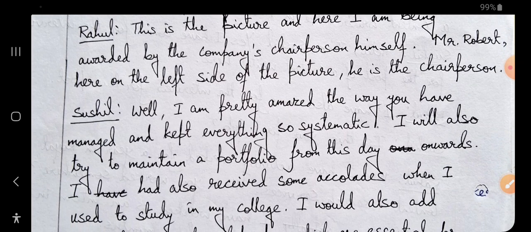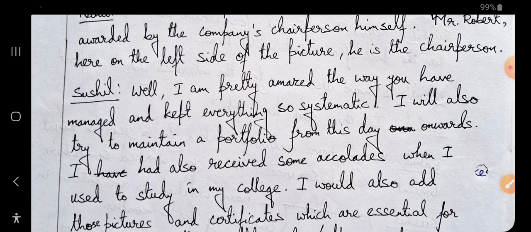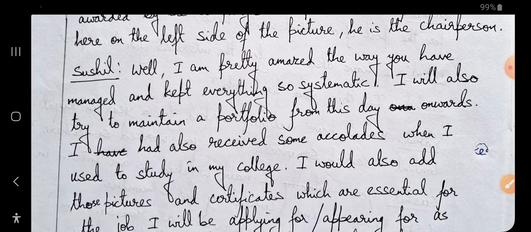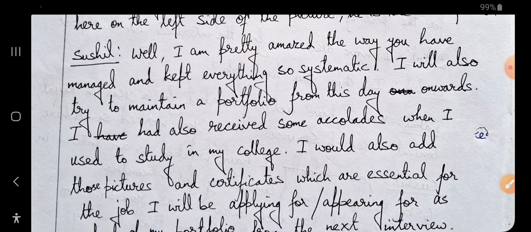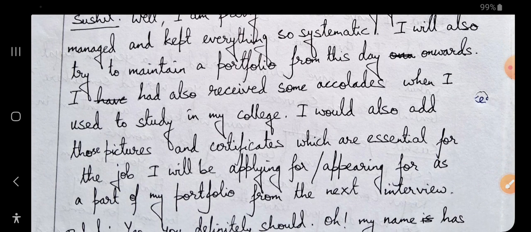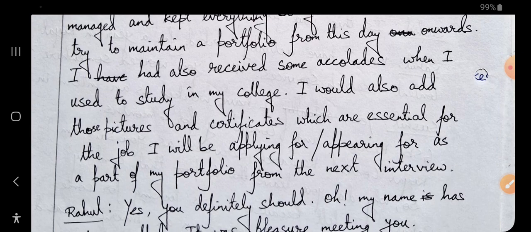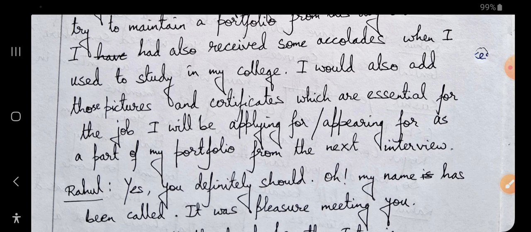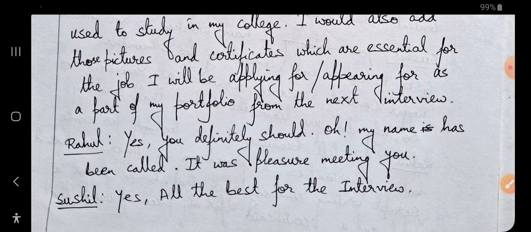Then Sushil is telling, well, I'm pretty amazed the way you have managed and kept everything so systematic. I will also try to maintain a portfolio from this day onwards. I had also received some accolades, meaning some gifts and rewards for his achievements, academic achievements or maybe job achievements. So he is telling that, okay, I will update all these things. When I used to study in college, I would also add those pictures and certificates which are essential for the job I will be applying for as a part of my portfolio from the next interview, okay. So here is the dialogue of two people, and then Rahul says, yes, you definitely should.